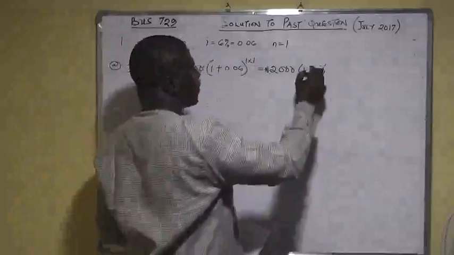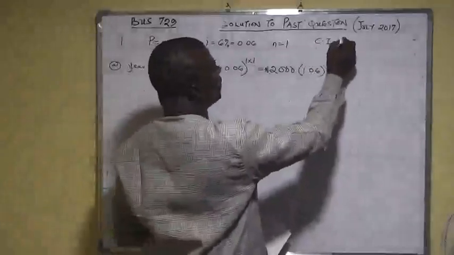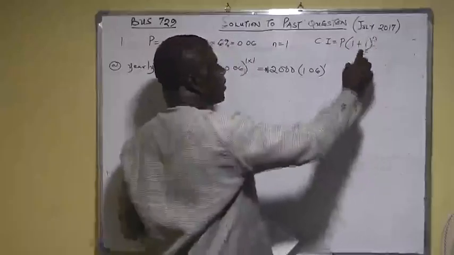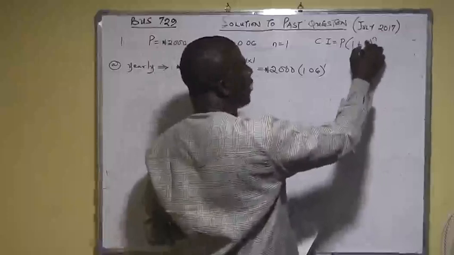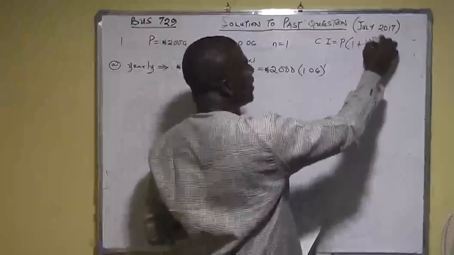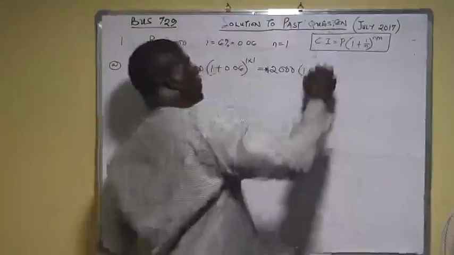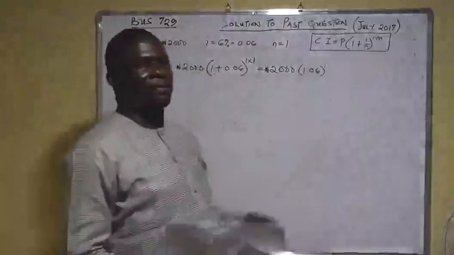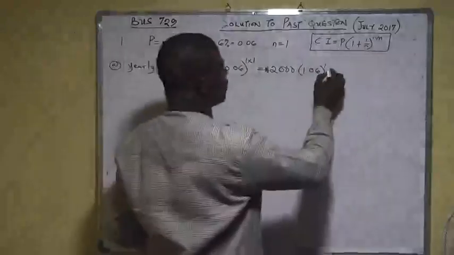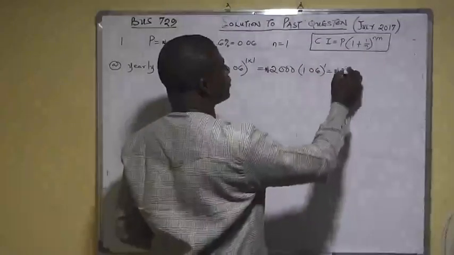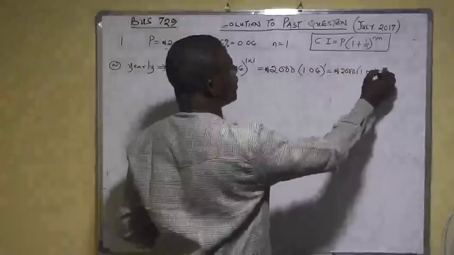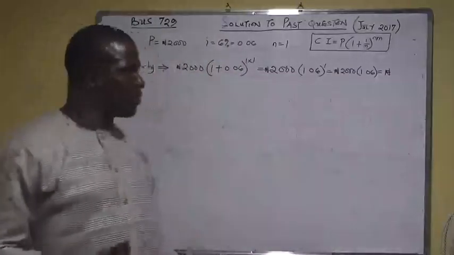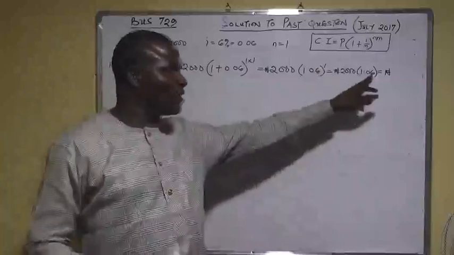Of course, the formula we're applying for this is P into 1 plus I raised to power n. If it is more than 1 year, it will be I over m raised to power nm. So this is the formula we're applying. But for the one of yearly, you don't need to put m. So when you do justice to this, you will now have 2,000 into bracket 1.06. Now if you multiply this, 2,000 times 1.06, because anything raised to power 1 is still the same thing as that thing.